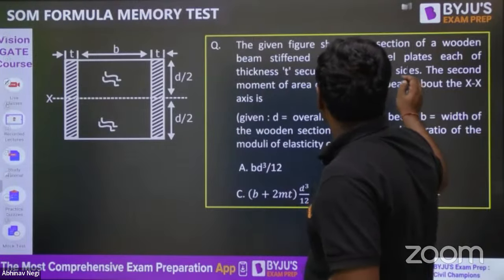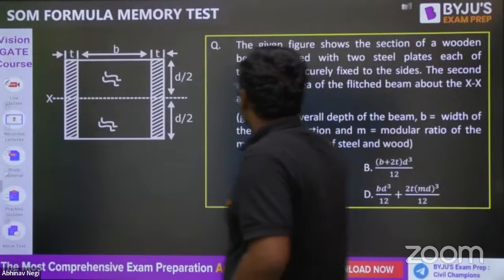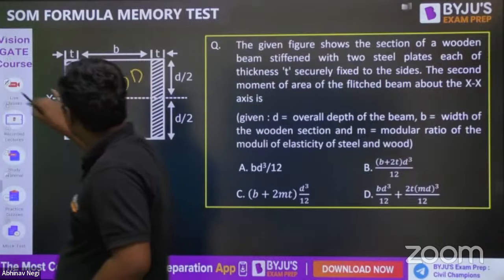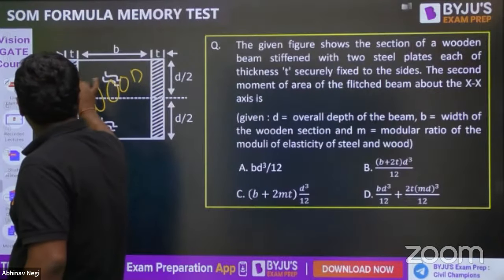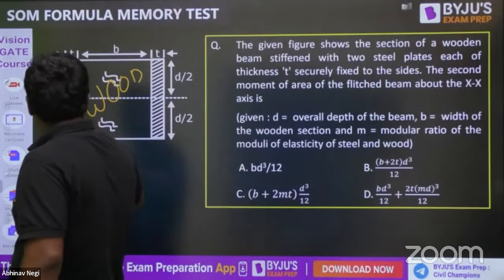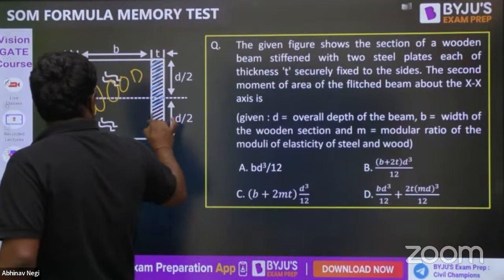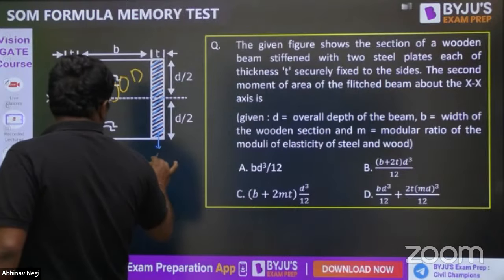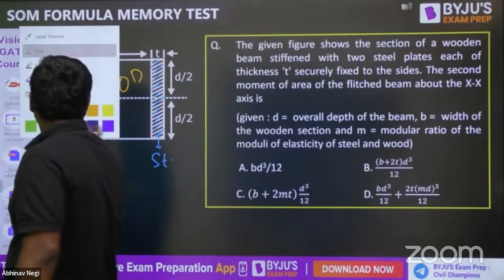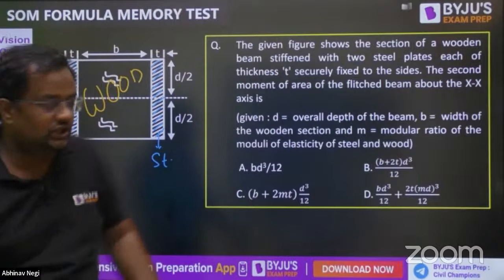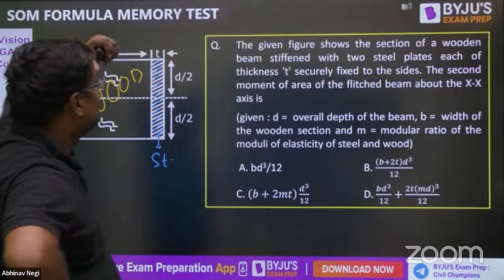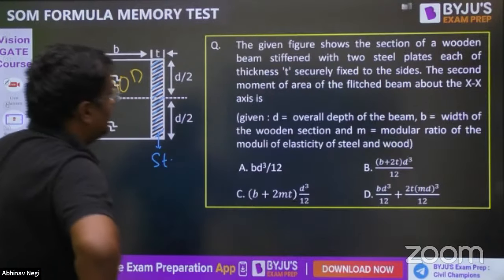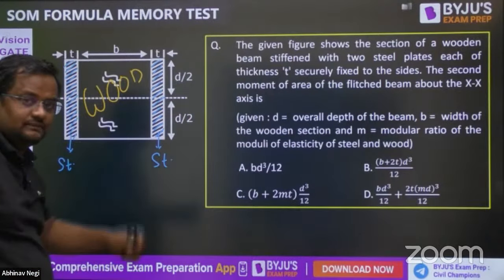Okay, this question. The given figure below is the section of a wood beam. This is wood. And this is steel. This is steel. This is steel. Now what is asked? The second moment of area of the flitched beam about the x-axis.